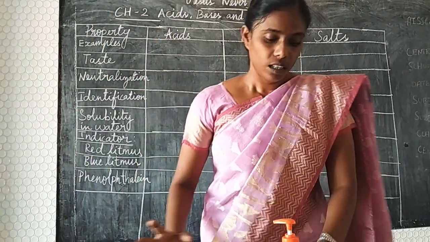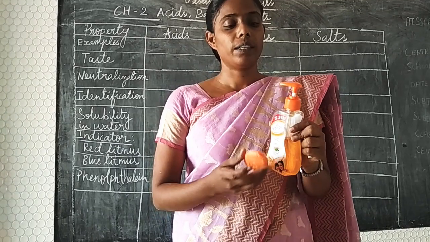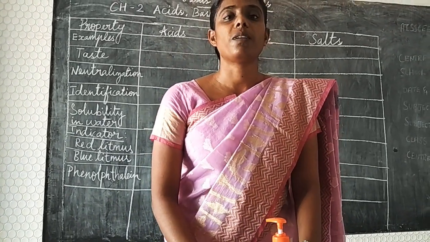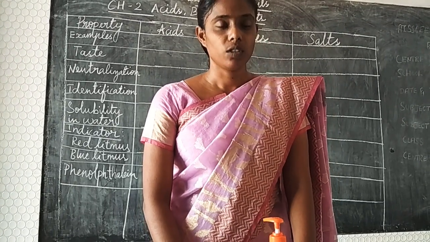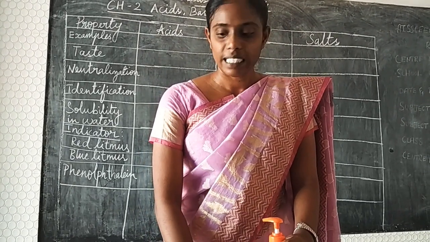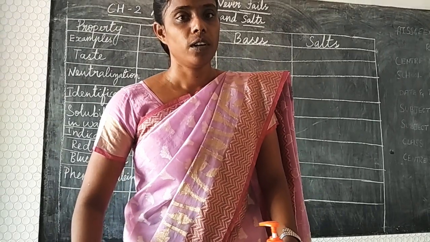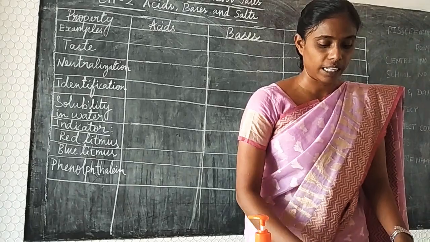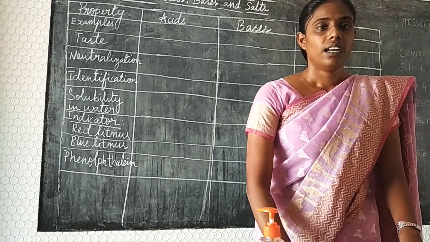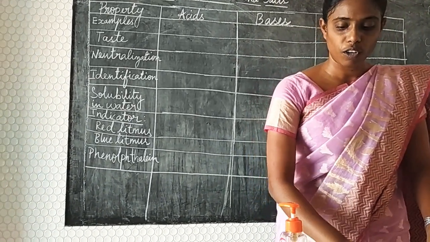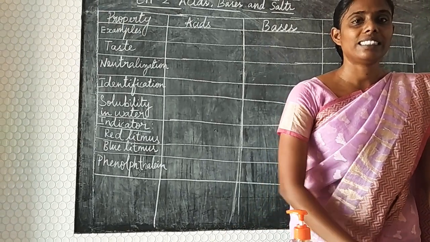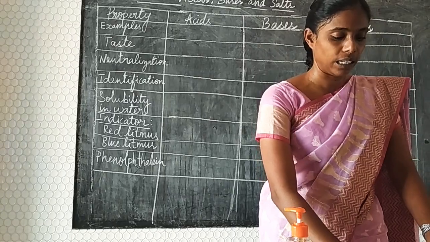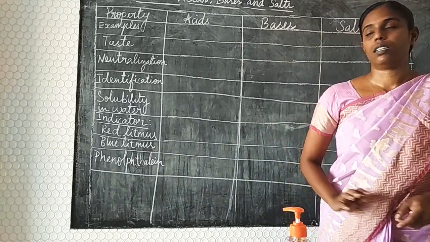Next, the liquid soap and this bar soap are bitter in taste because of the presence of bases in them. So bases are always bitter in taste and acids are always sour in taste. Next, the chalk stick and this salt are not bitter or sour in taste. They have their own salty taste, so we are calling them salts.